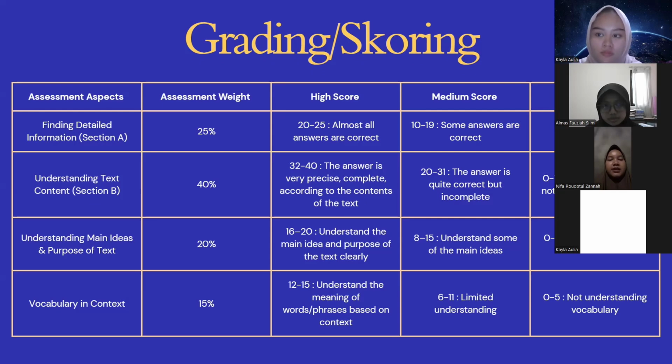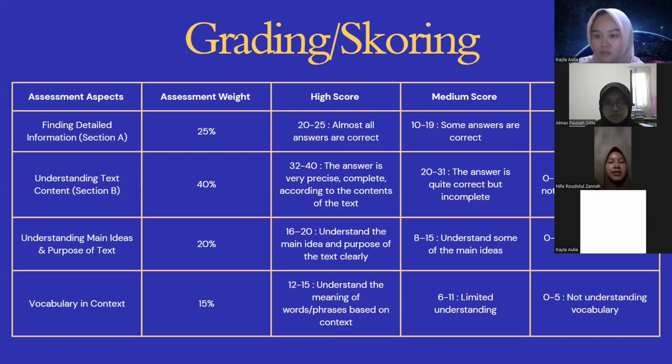And the second is 10 until 19. If only a few are correct and most of them are wrong, your score will be in the low category from 0 until 9.